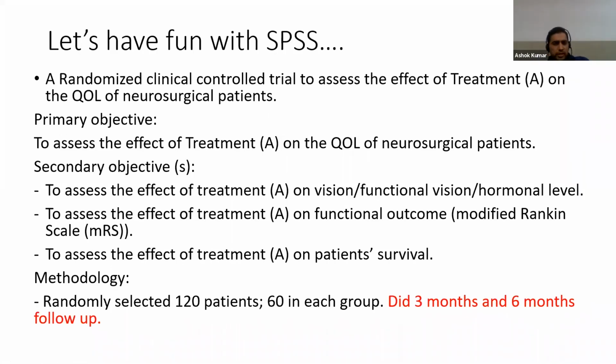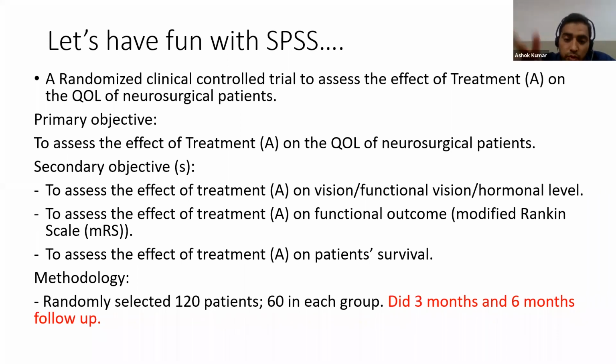Now let's have fun with SPSS. Same thing we have already discussed. I have just changed the methodology here. Randomly selected 120 patients, 60 in each group, with a 3-month follow-up and a 6-month follow-up. In the previous class, we did only a 3-month follow-up, but now we have 3-month and 6-month follow-up, because I have to use a repeated measures ANOVA.